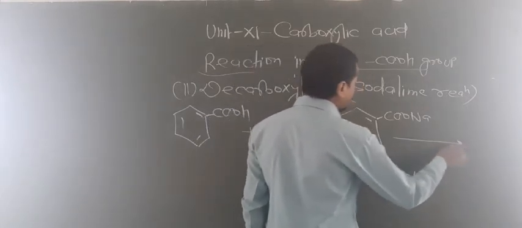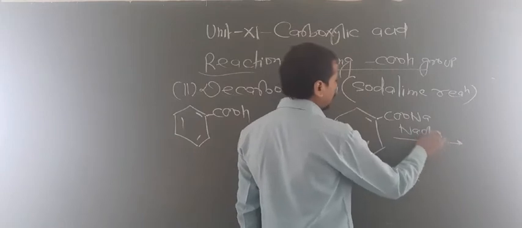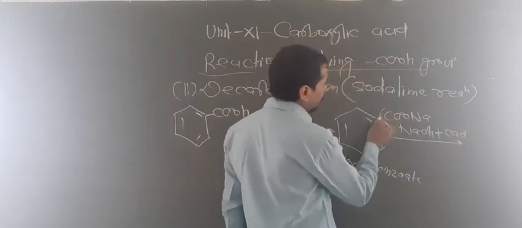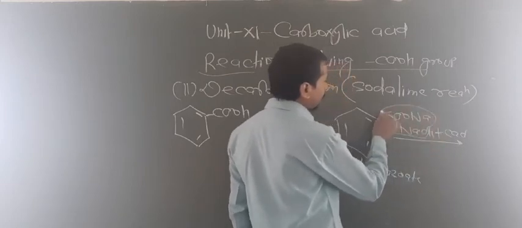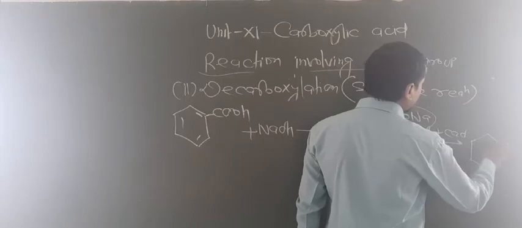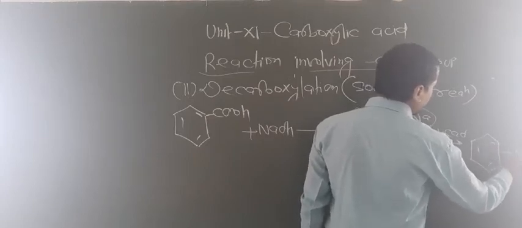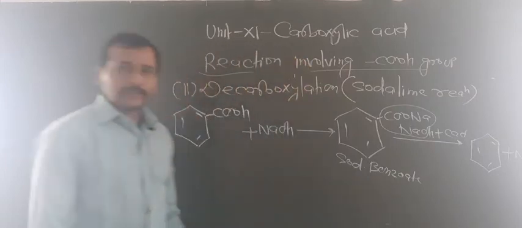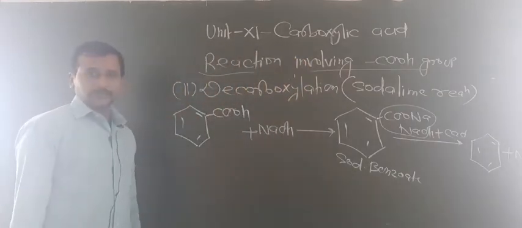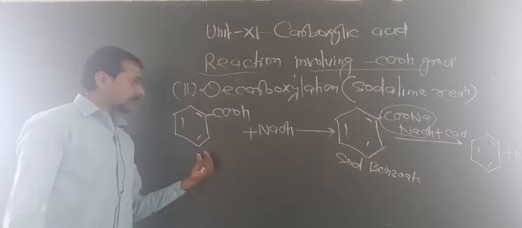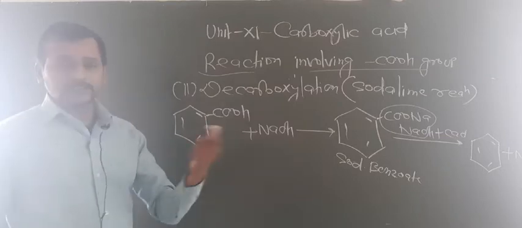Now this sodium benzoate is reacted with soda lime. Okay, now again what happens here, you have to remove this part here and H joins to this ring. So now this will produce the benzene ring plus Na2CO3. So by this way you can produce a hydrocarbon. So maybe this type of question may be asked: how can you convert benzoic acid into benzene? So you can use this reaction.